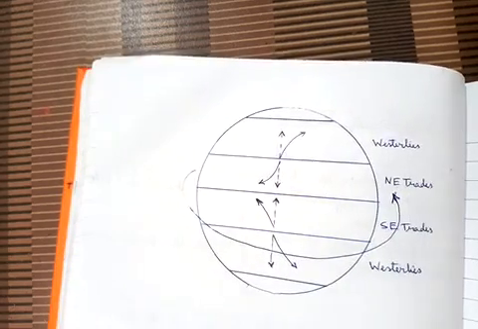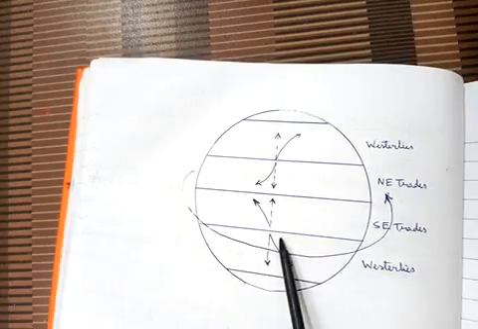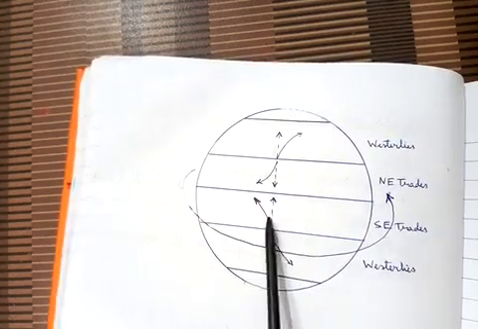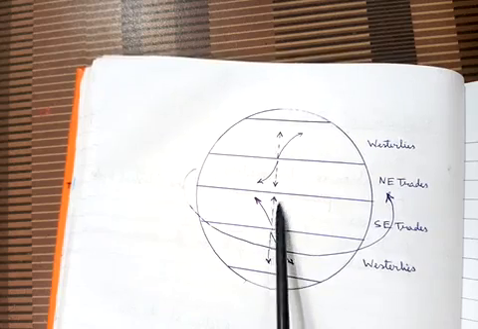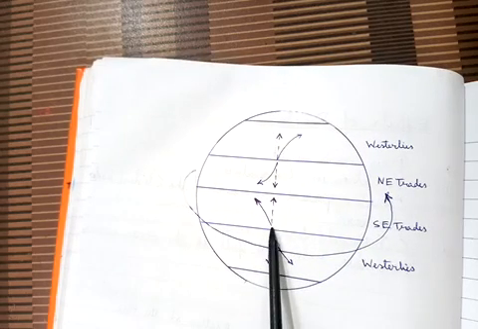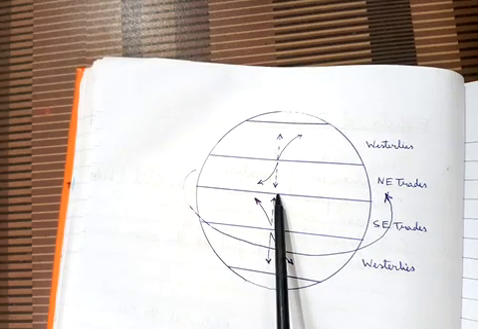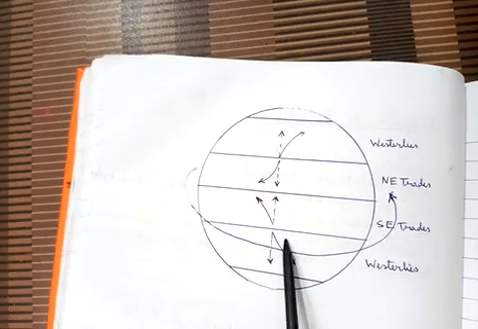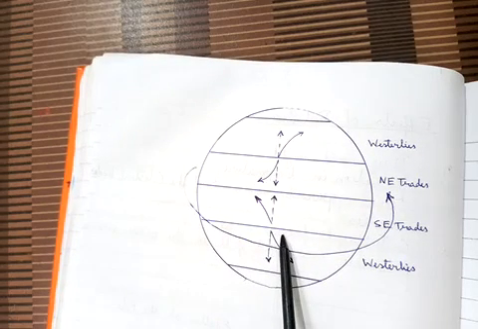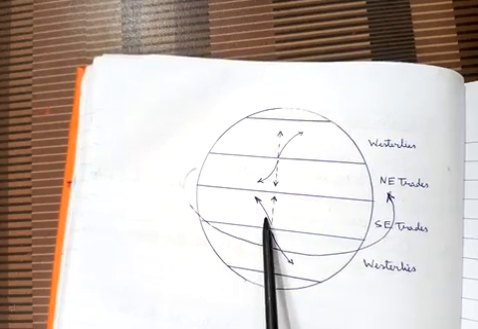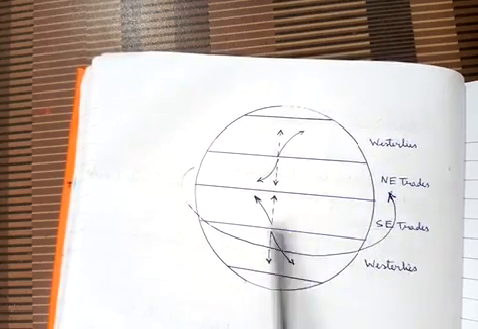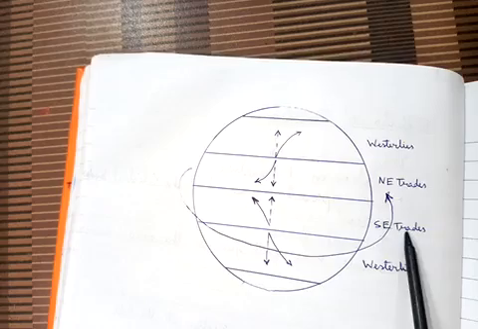and that's why they are called westerlies. Now in the southern hemisphere, these are the trade winds. They move from south to north, that is from the horse latitude towards the doldrums, towards the equator. Here in the southern hemisphere, all the moving bodies are deflected to the left-hand side. So look here, they deflect left, and the direction becomes southeast, so we call this the southeast trade wind.